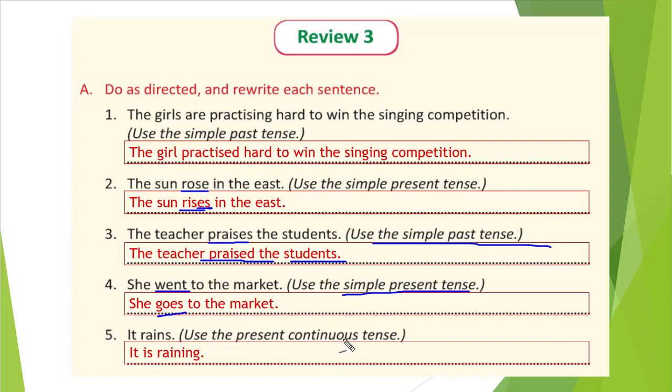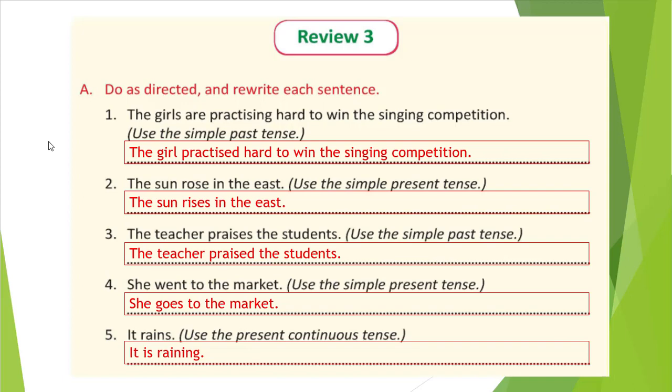It is very simple. Use the present continuous. Present continuous means that the action is happening while we are speaking. So we will use present continuous. So it rains. It is raining, right? The formation is am, is, are plus our verb with ing. So rain with ing will be raining. And since it is there, we will use is. The same rules we have previously studied, that only I have applied here. Okay, so this way you can make sentences.